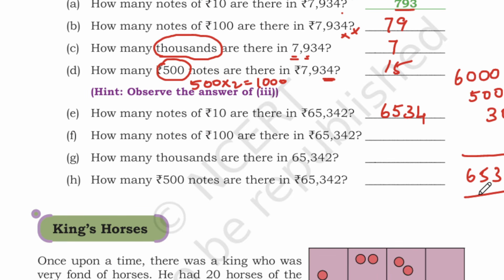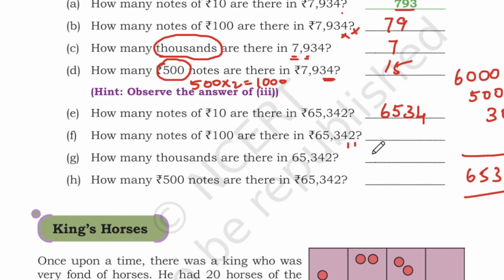Okay, so likewise, how many notes of 100 are there in 65,342? How many hundreds are there? This is the same thing which we did for 7,934. So here the ones place we are going to remove, the tens place we are going to remove. So we have 300.